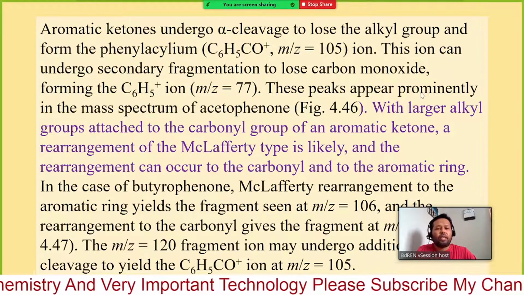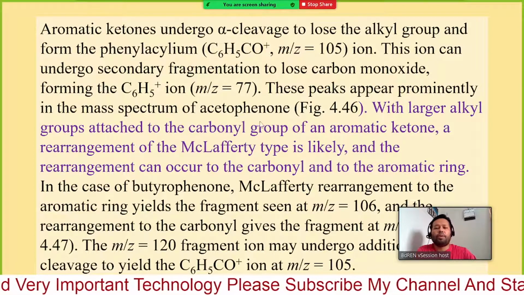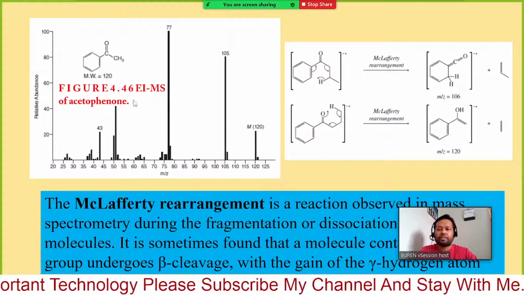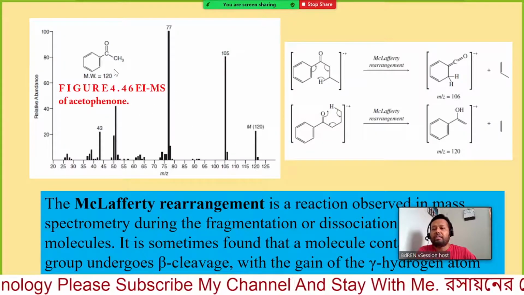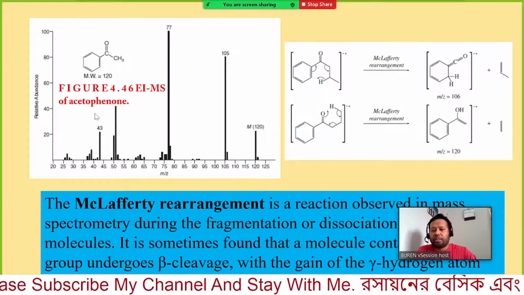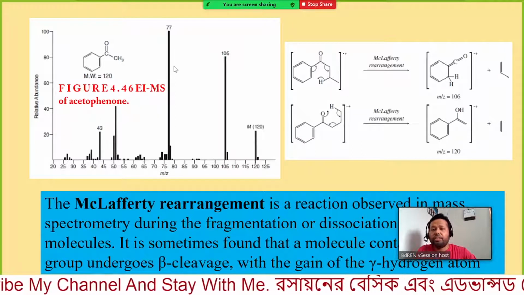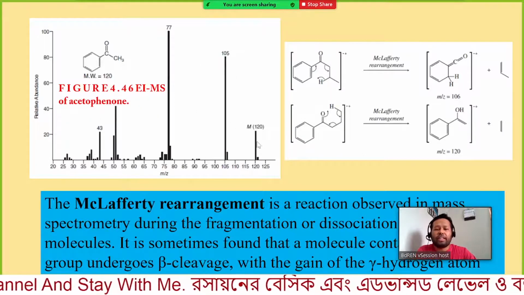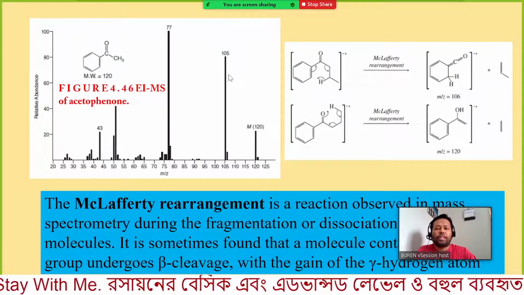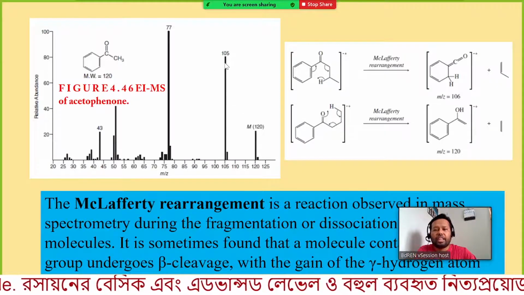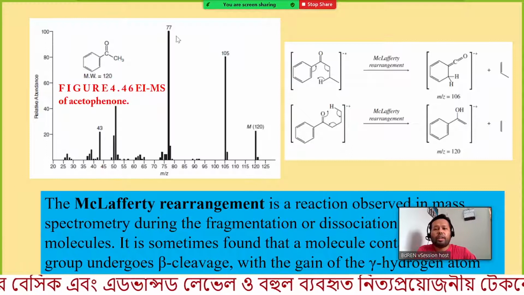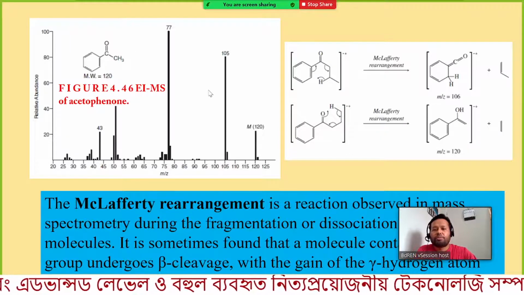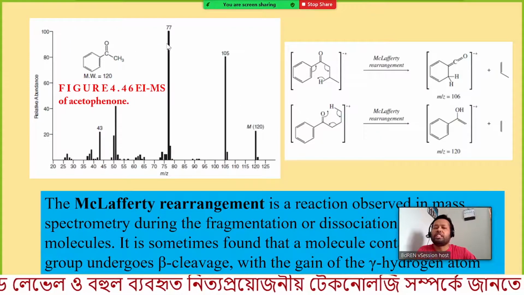These peaks appear prominently in the mass spectrum of acetophenone. Let's see here: you are getting 120 for acetophenone, then removal of methyl gives 105, then removal of CO corresponds to 77.